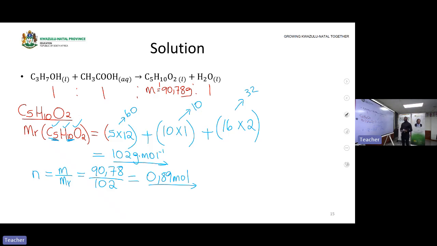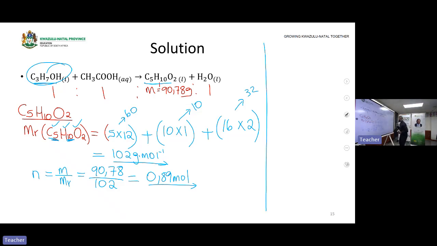But however, the number of moles formed is for our ester that was formed, and we are looking for the percentage purity. Why did we start here? We started from a product so that we can work back and find how much pure propan-1-ol was able to form this particular product. So let us work backwards. We work with the number of moles and the mole ratio. What is the mole ratio between propan-1-ol and the ester? The mole ratio is 1:1.